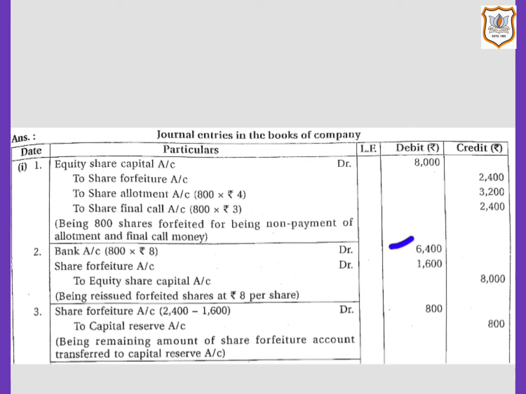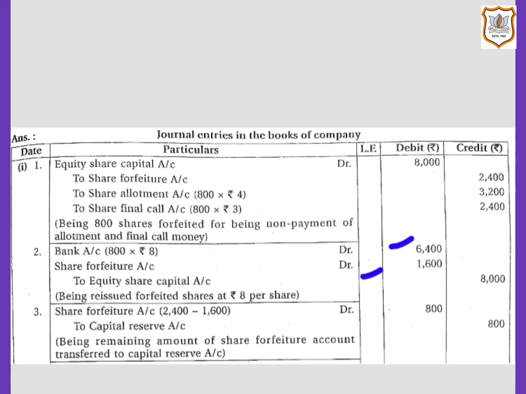Then as these shares are reissued at discount, the amount of discount will be debited to share forfeiture account. That means share forfeiture account will be debited by rupees 1600, that is number of shares reissued multiplied by discount amount per share, that is 800 multiplied by rupees 2.